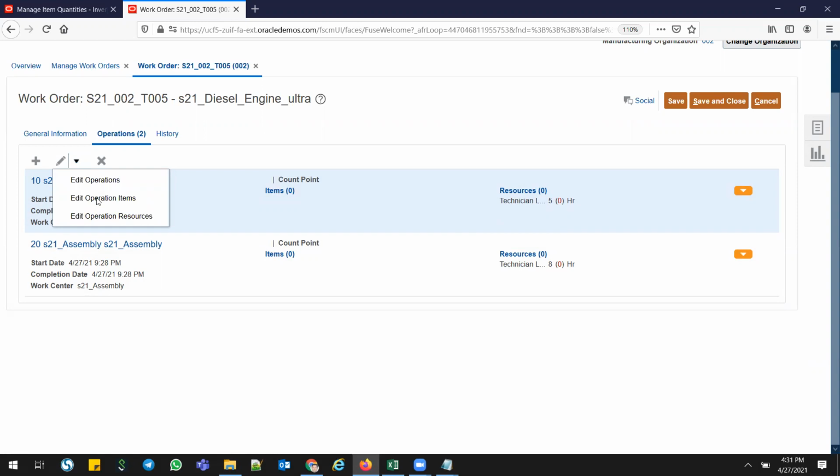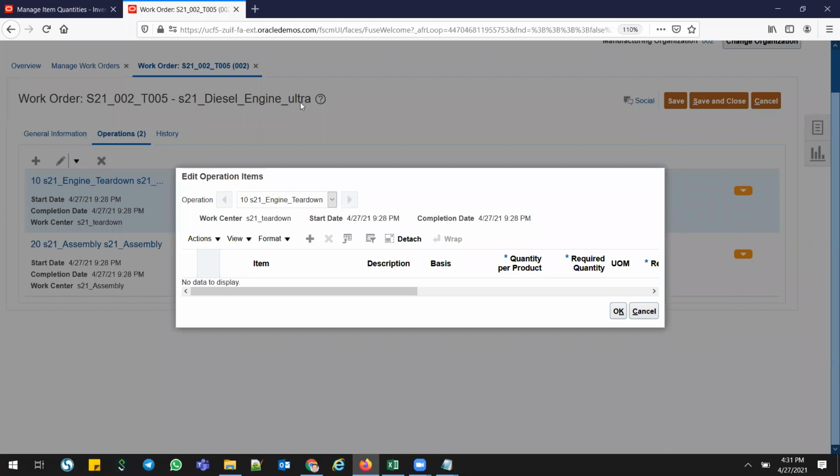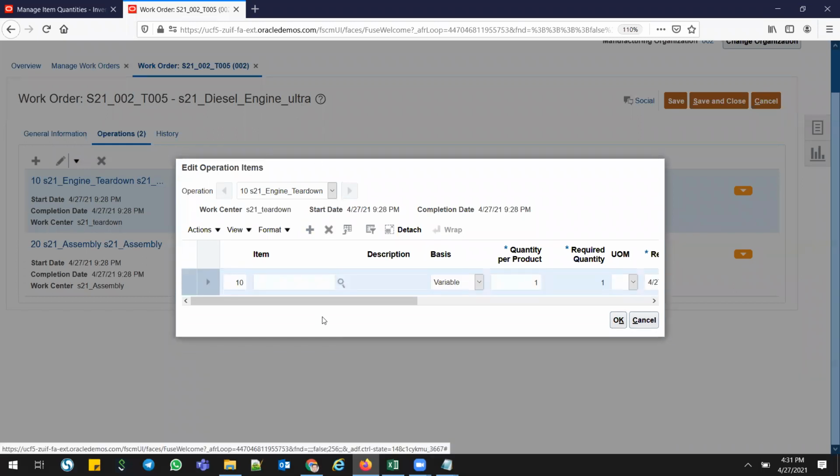First, let me add these items. So this is my ultra engine. I'm putting my old engine, the lower version engine, which needs to be torn down. I want to upgrade it.